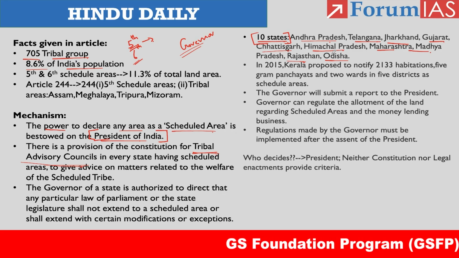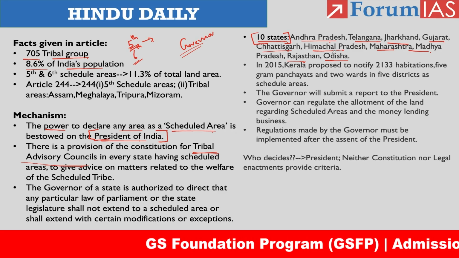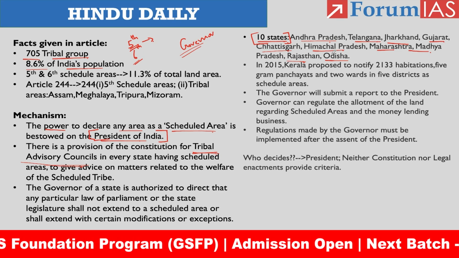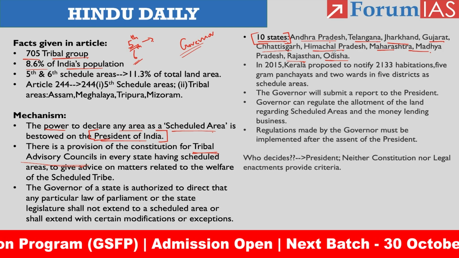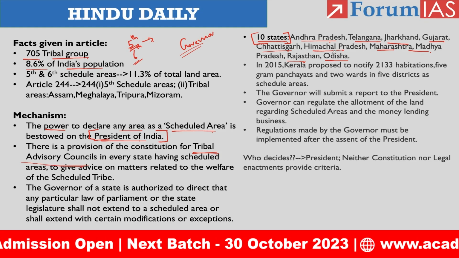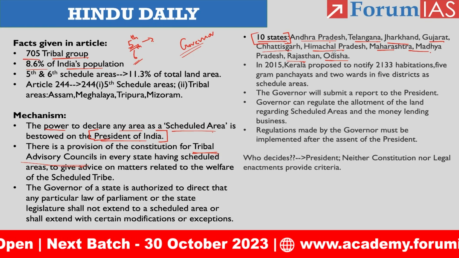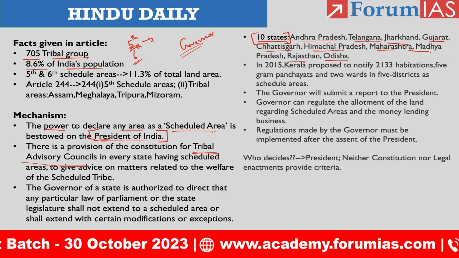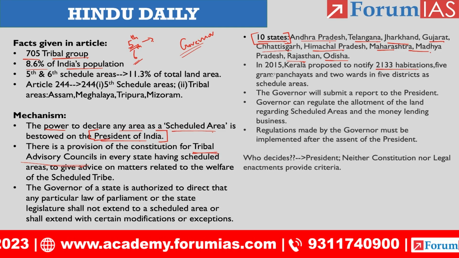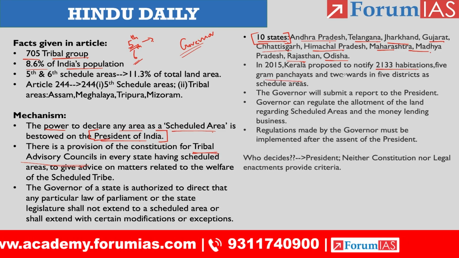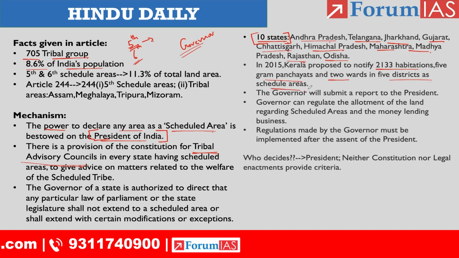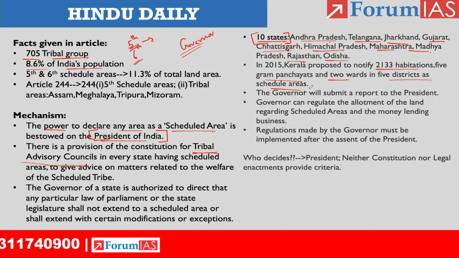And in the year 2015, the Kerala government also proposed certain regions as scheduled areas, but it had to get the approval from the central government. So for almost 7-8 years, the Kerala government has been awaiting the approval, right? They proposed to notify 2,133 habitations, which comprise 5 gram panchayats and 2 wards in 5 districts, as scheduled areas. So it has to get the approval.